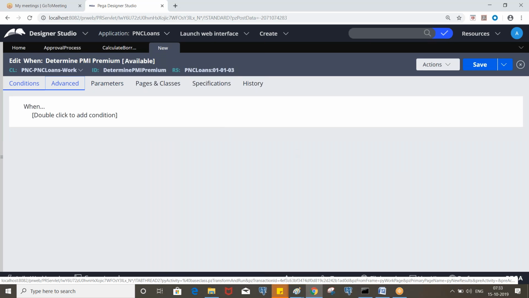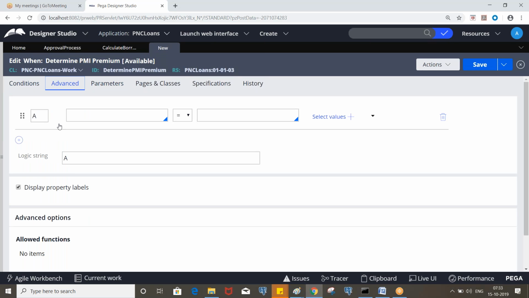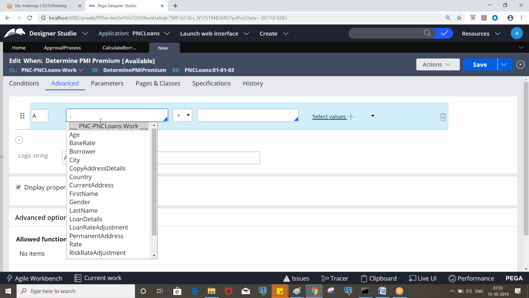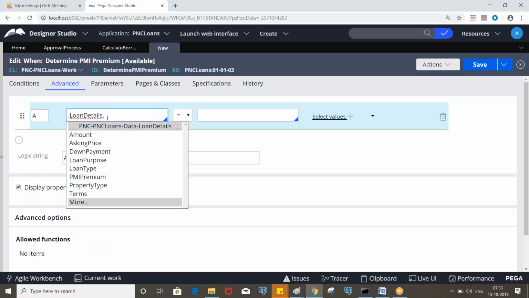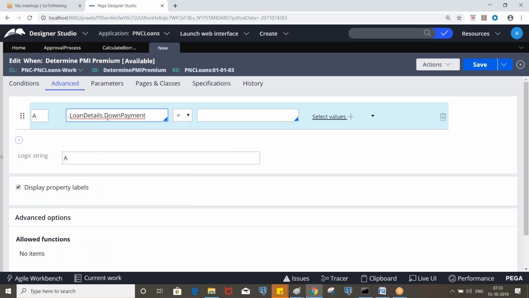So where we have those properties, asking price and down payment, on which page? Loan details, right? So loan details dot the down payment by loan details dot asking price.